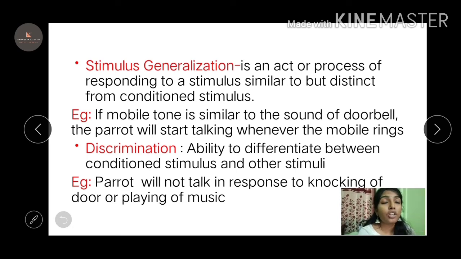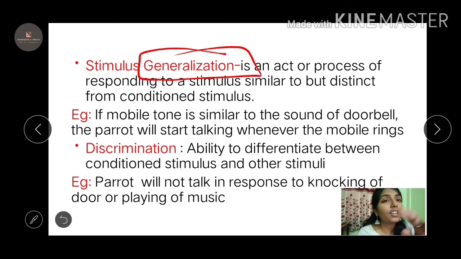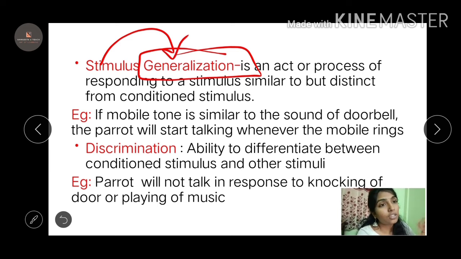Coming to stimulus generalization. It is the act or process of responding to a similar stimulus. Generalization is when it hears a sound which is similar, it will respond to it. It might not be the same doorbell. It can be some other sound which is very similar, and it will respond because it thinks it is the same thing. So if a mobile tone is similar to the sound of the doorbell, the parrot will think it is the doorbell itself, so it will start talking. It will generalize that every similar tone requires a response. That is stimulus generalization.